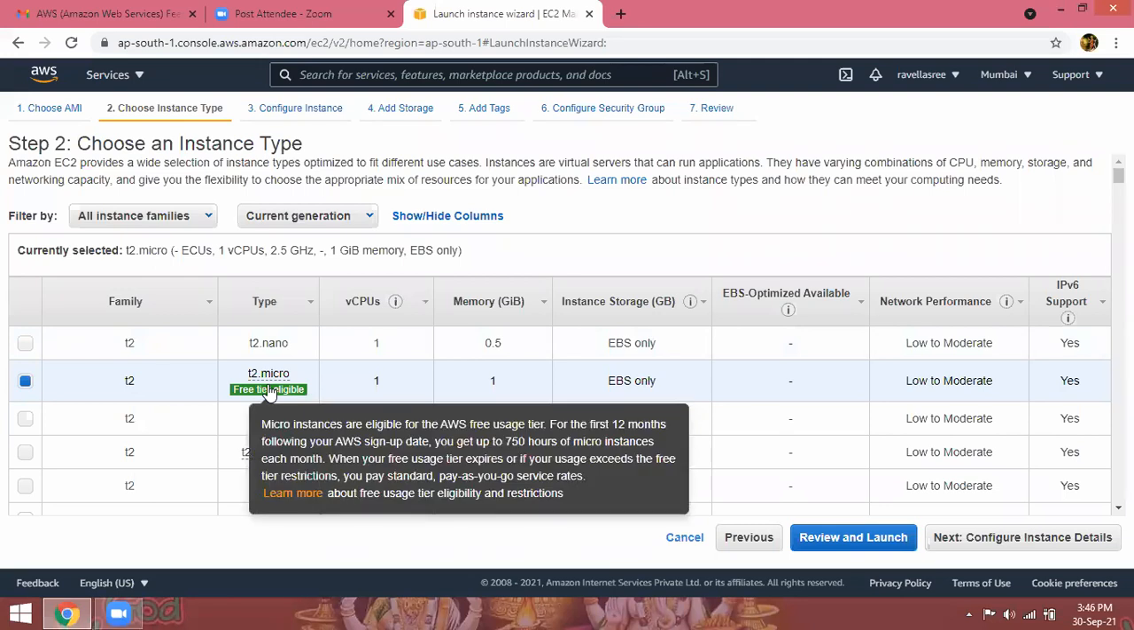Now micro instances are eligible for the AWS free usage tier for the first 12 months following your AWS sign up date. You get up to 750 hours of micro instances each month. So 750 hours you have to use free of cost up to 12 months. When your free usage tier expires, if your usage exceeds the free tier restrictions,